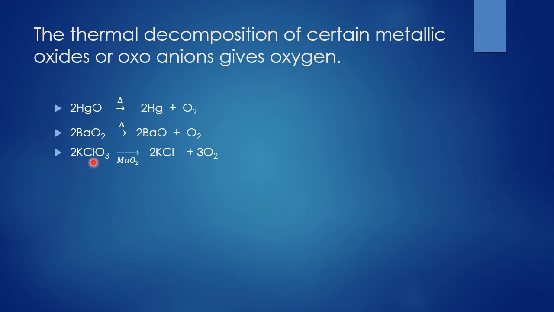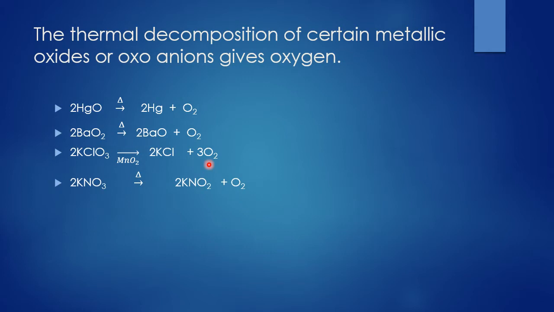Oxoanions means here there is a salt, that is potassium chlorate. When I ionize this potassium chlorate, it ionizes into K+ and ClO3-. This ClO3- is called an oxoanion. When the salt is heated using a catalyst called manganese dioxide, it decomposes to give you potassium chloride plus oxygen gas getting released.